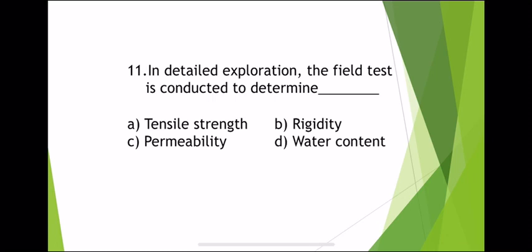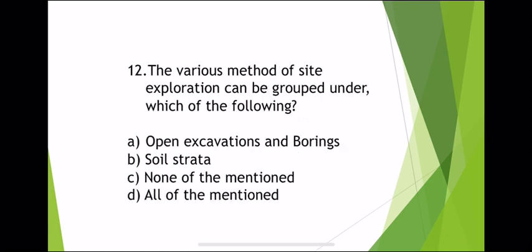In detailed exploration, the field test is conducted to determine permeability. The laboratory test means the constant head test and variable head test, depending upon the type of soil, either cohesive soil or non-cohesive soil. The field tests to determine permeability are the pumping out test and pumping in test. Answer is C.